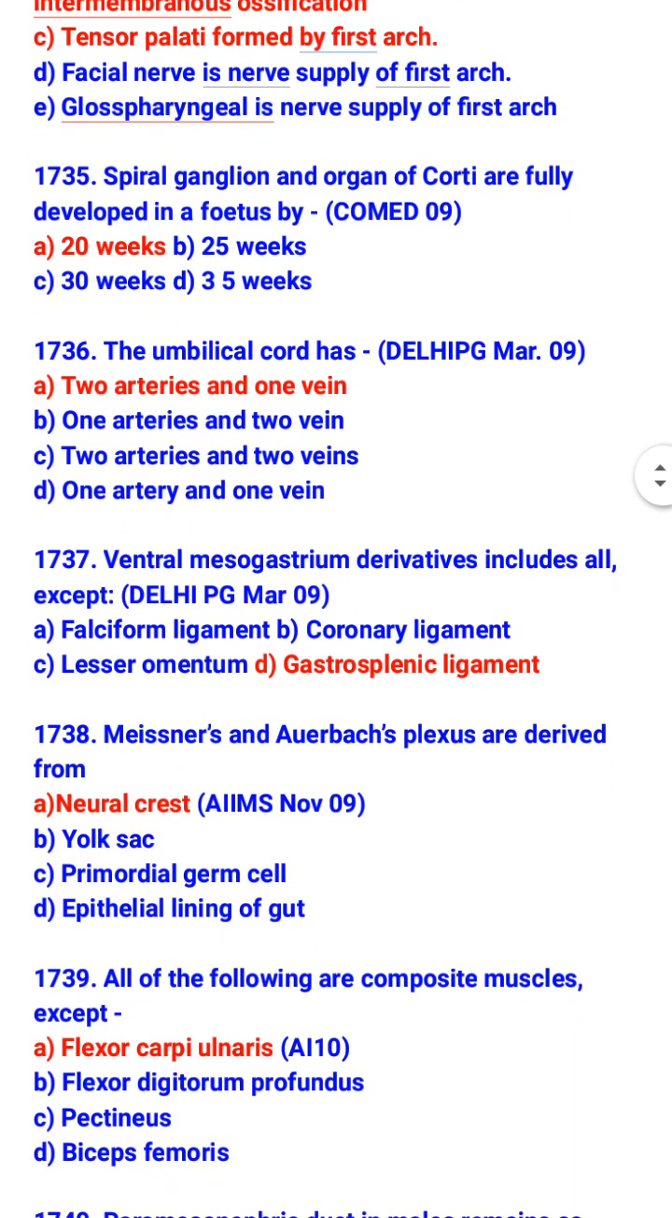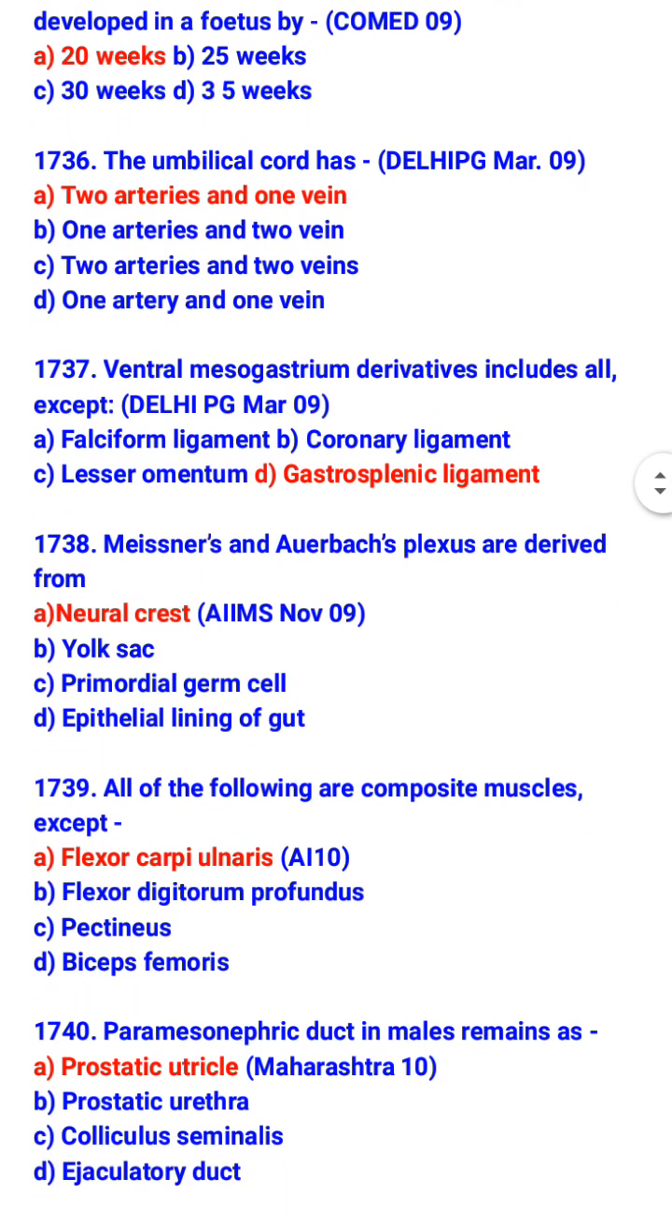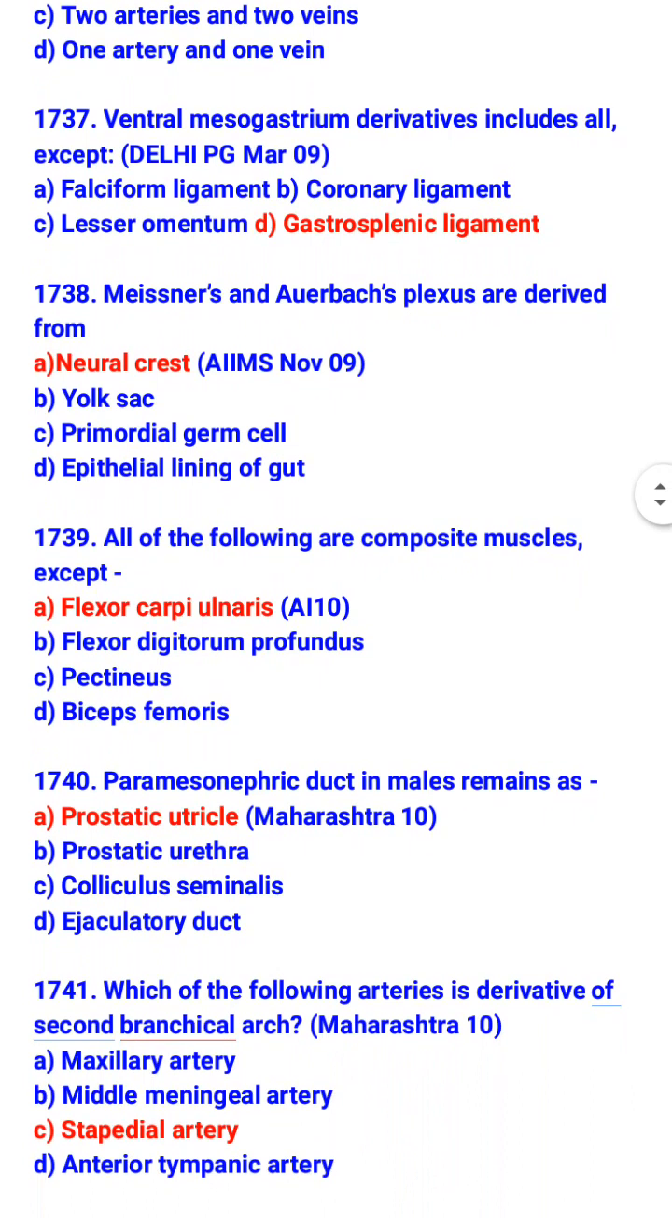Ventral mesogastrium derivatives include all except gastrosplenic ligament. So, ventral mesogastrium derivatives include falciform ligament, coronary ligament, and lesser omentum. Meissner and Auerbach plexus are derived from neural crest. All of the following are composite muscle except flexor carpi ulnaris. So, which are the composite muscle? Flexor digitorum profundus, pectineus, and biceps femoris.